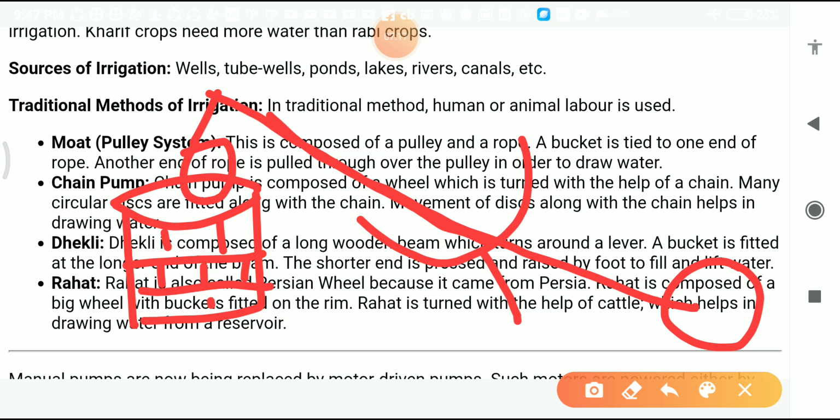Suppose that is a stone, heavy things they will keep here. When this is pressed, then the bucket goes inside this well, takes the water, and it goes down, and this falls on the field. In this way farmers can use this method to irrigate the field, and this is also an ancient or traditional method of irrigation.